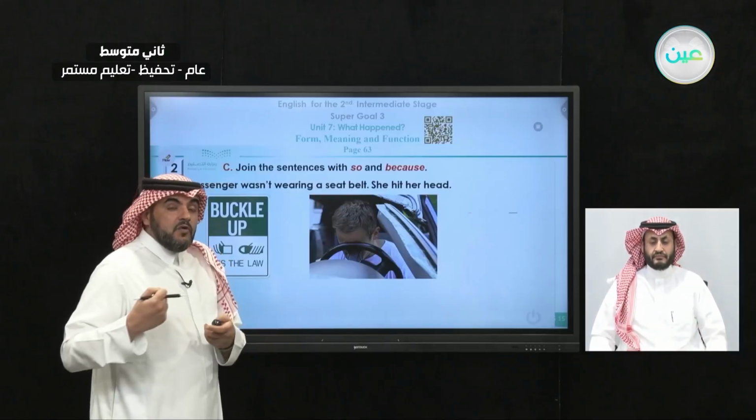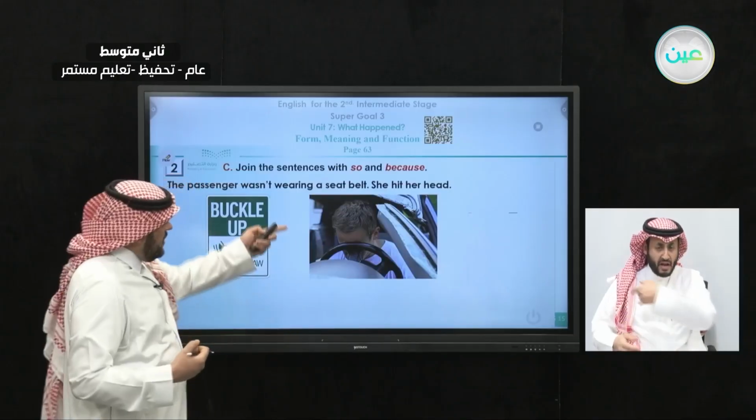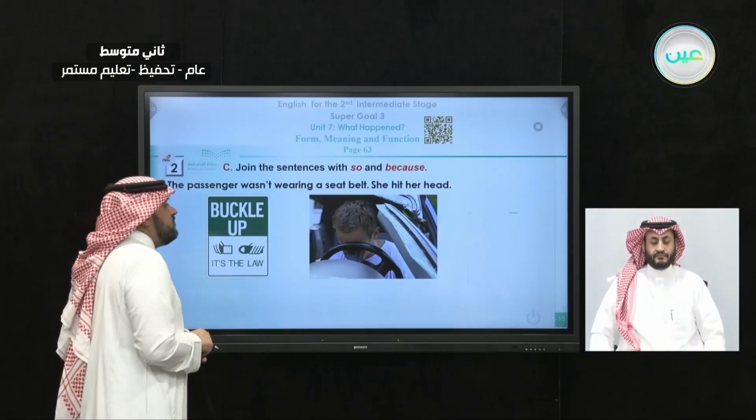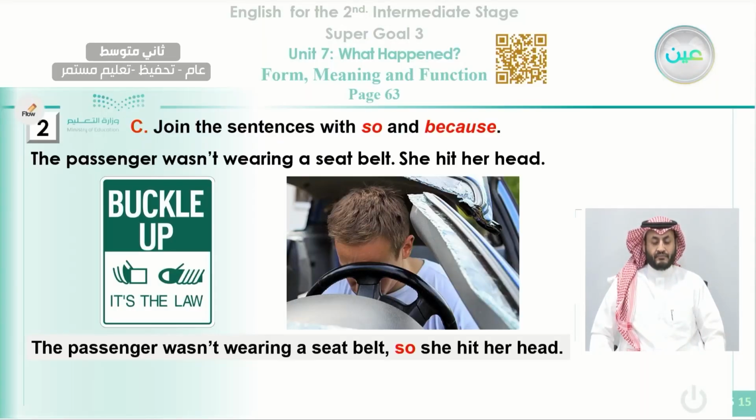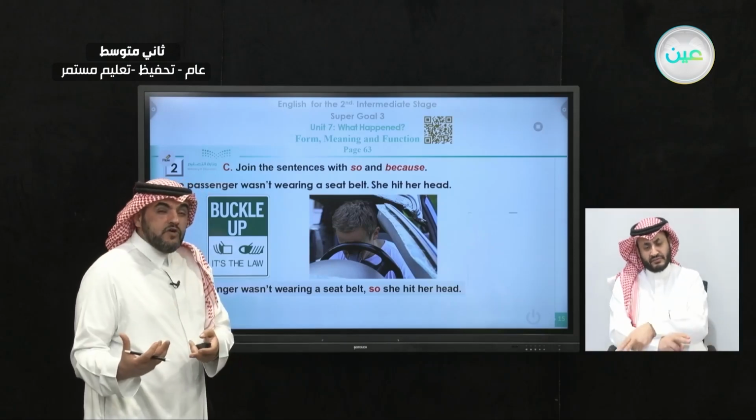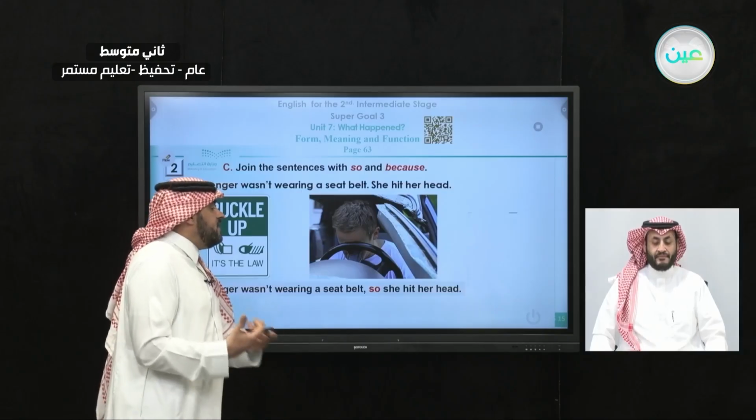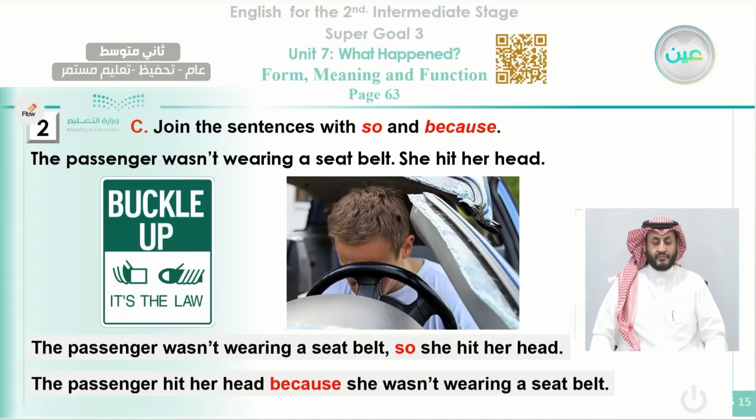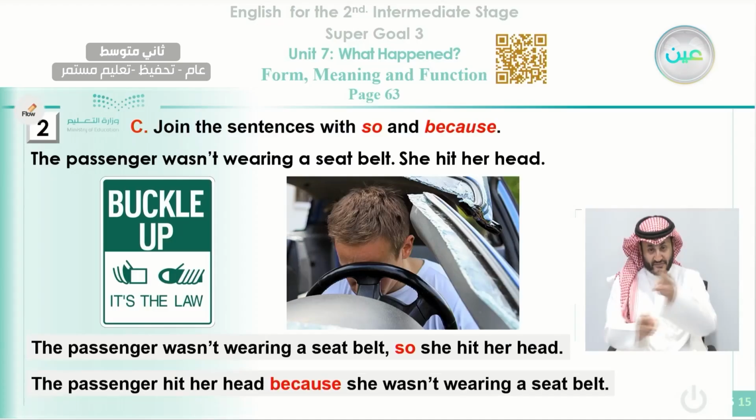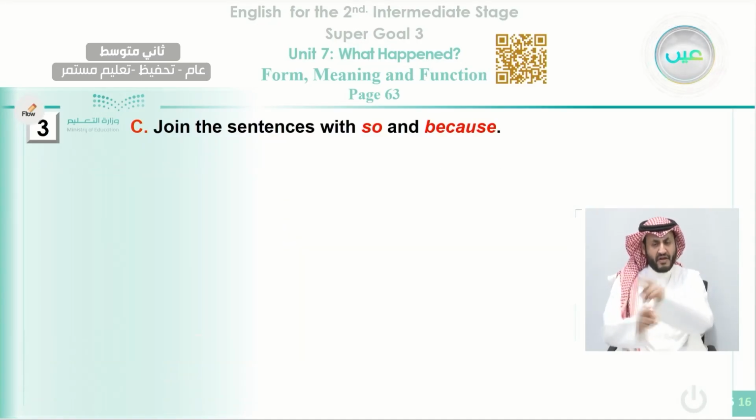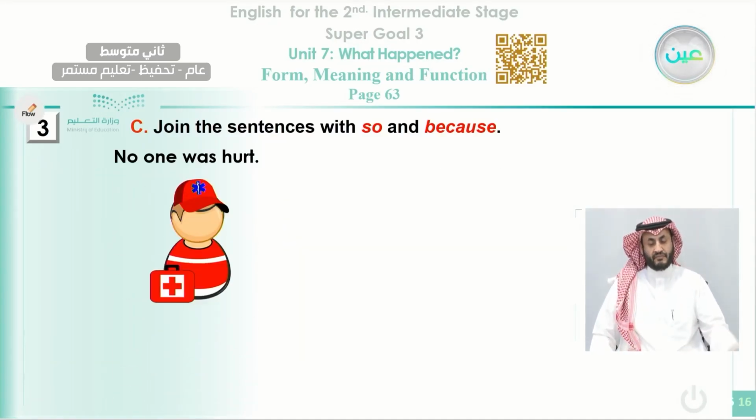If the person or the driver is not fastening the seat belt, that might happen, and it is very dangerous for the driver. The passenger wasn't wearing the seat belt, so this is a result. She hit her head. Or we can tell about the picture here. If you're talking about a male, we can say he hit his head. Next one, the passenger hit her head because she wasn't wearing the seat belt. So we have here two sentences. We join them using so and because. Another two sentences, no one was hurt.